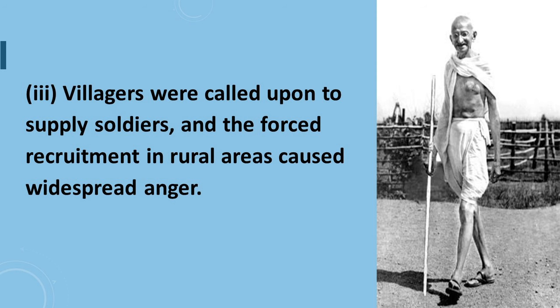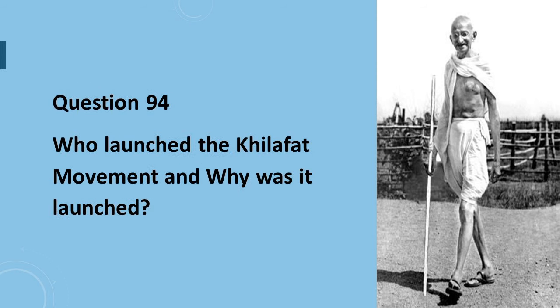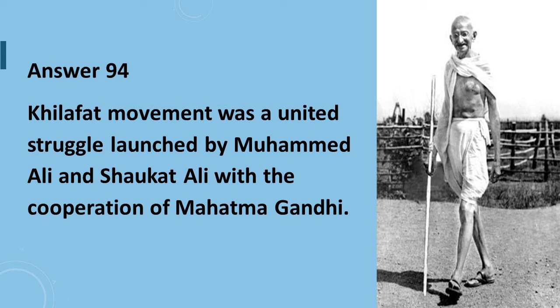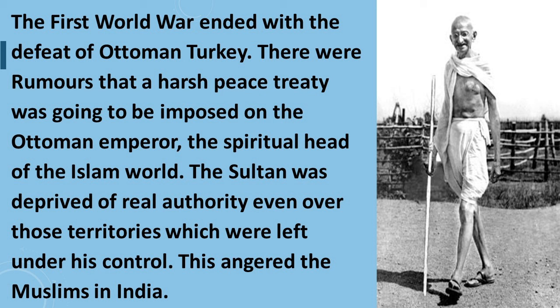Question number 94 is, who launched the Khilafat movement and why was it launched? Answer to question number 94 is, Khilafat movement was a united struggle launched by Muhammad Ali and Shaukat Ali with the cooperation of Mahatma Gandhi. The First World War ended with the defeat of Ottoman Turkey. There were rumors that a harsh peace treaty was going to be imposed on the Ottoman Emperor, the spiritual head of the Islamic world.